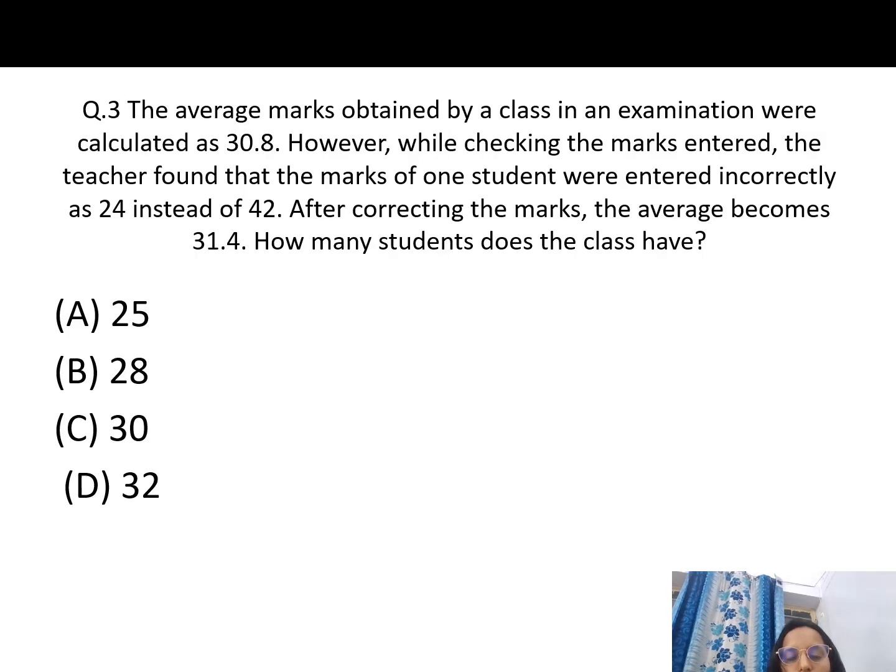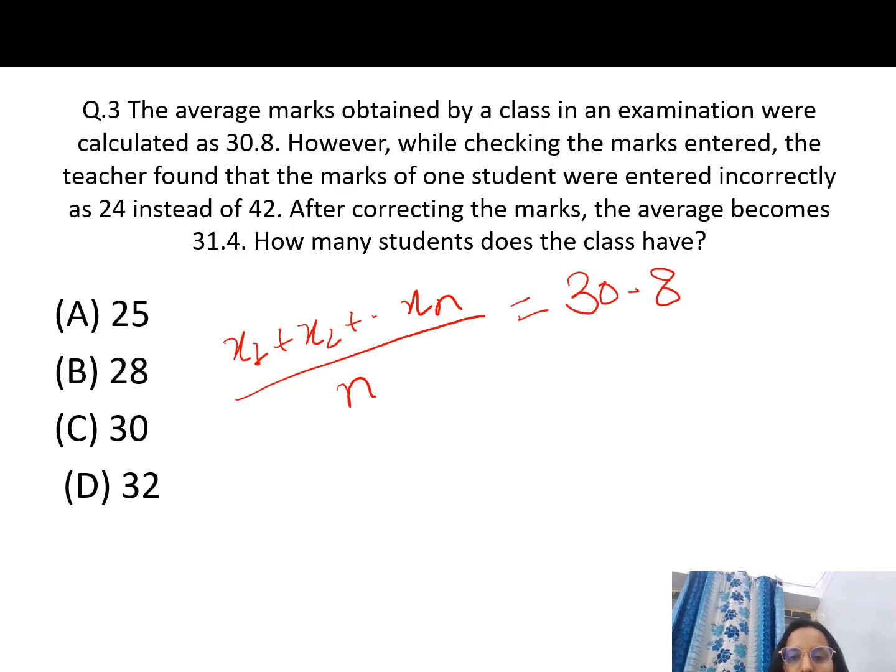Now moving on to the third question. The average marks obtained by a class in an examination were calculated as 30.8. Let us suppose we have x1 plus x2 up to xn, because we don't know how many students there are. There are n students with marks x1, x2 and so on, and the average, the sum of these marks divided by the total number, equals 30.8. This is already given. However, while checking the marks entered, the teacher found that the marks of one student were entered incorrectly as 24 instead of 42.